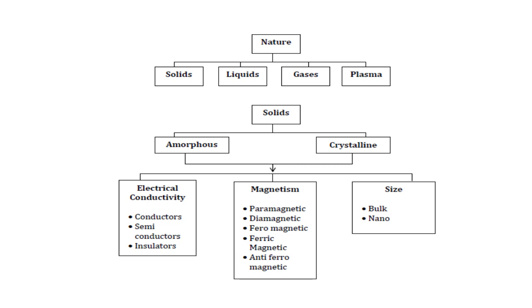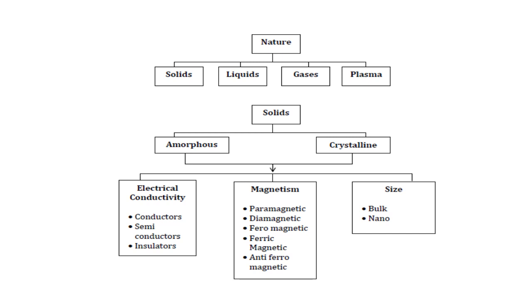In another way, these solids can be separated into bulk solids and nanosolids, based on the size of the solid. Normally what we see are called bulk materials, bulk solids.